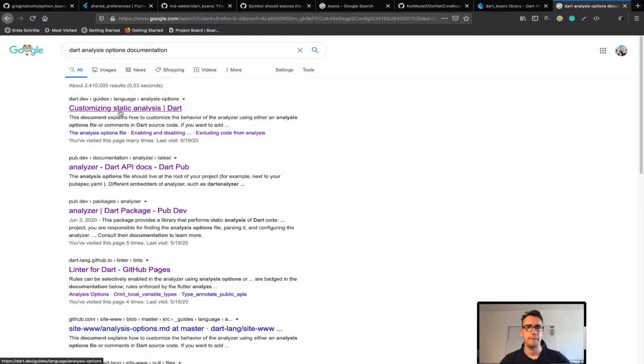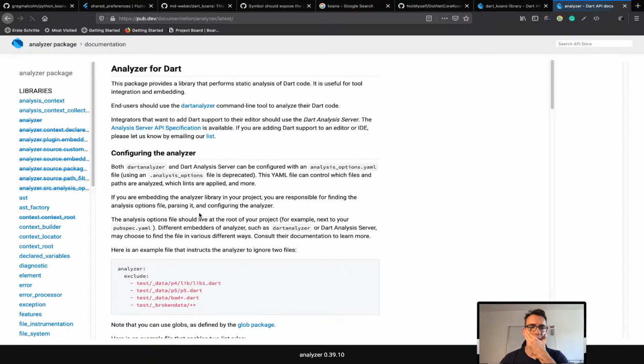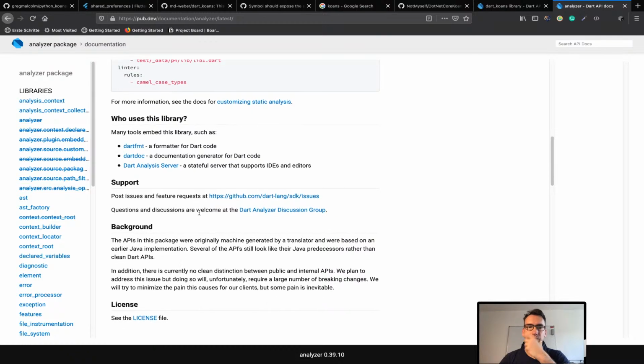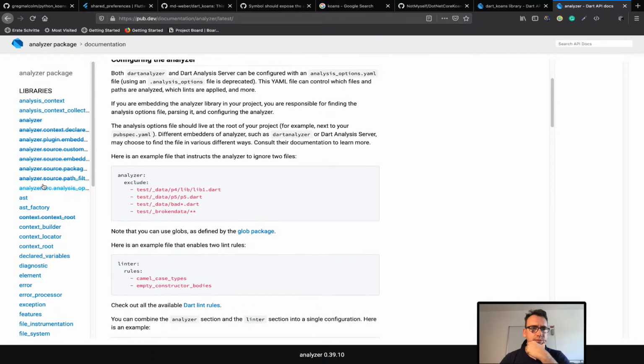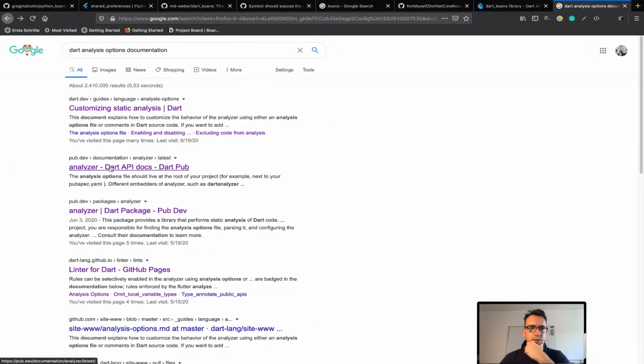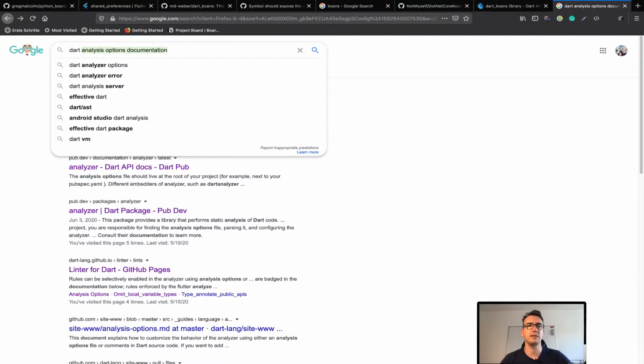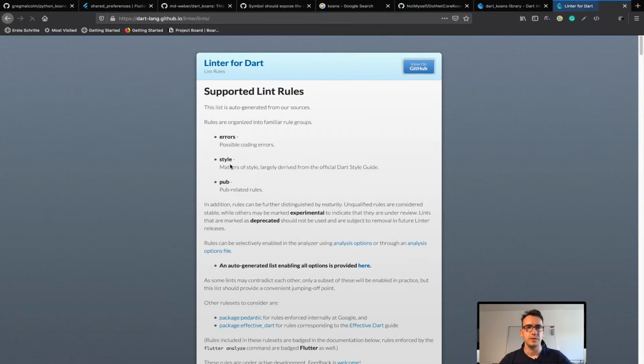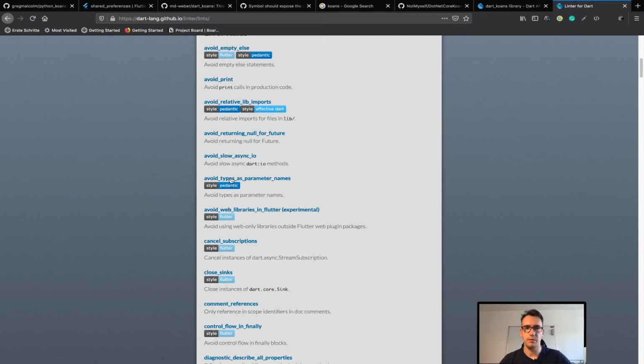I did that already with my own other package. No, this is not what I want. Oh, it's so difficult to find the different linter rules. Dart linting rules. Is it this one? Yeah, maybe.